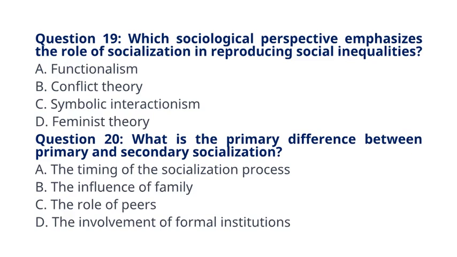Question 20. What is the primary difference between primary and secondary socialization? A. The timing of the socialization process. B. The influence of family. C. The role of peers. D. The involvement of formal institutions. The correct answer to question 20 is option D. The involvement of formal institutions. Explanation: primary socialization occurs within close-knit groups like family, while secondary socialization involves formal institutions like education and workplace.